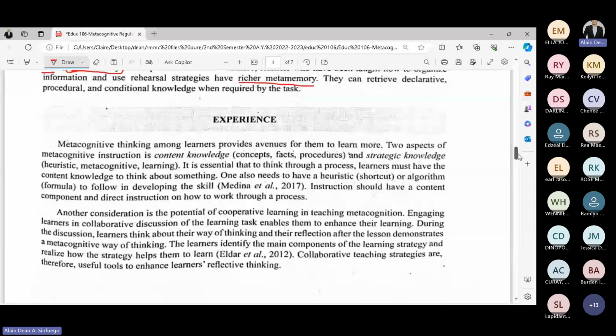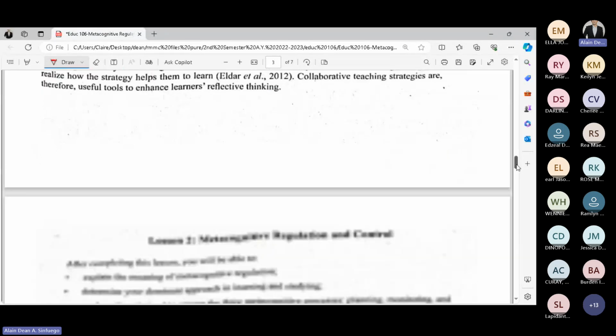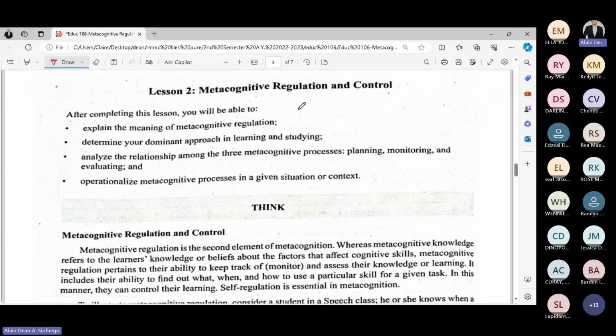So we have an experience here which will be discussed. This is actually an introduction for the succeeding lessons. Let's move on to the next topic, which is metacognitive regulation and control.